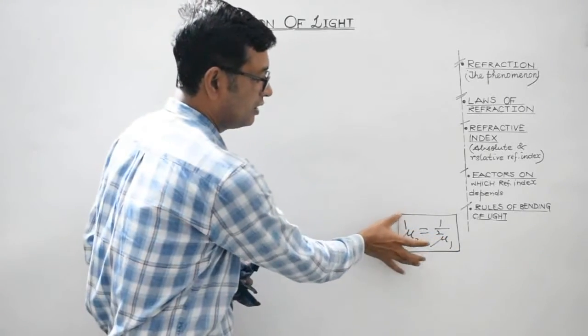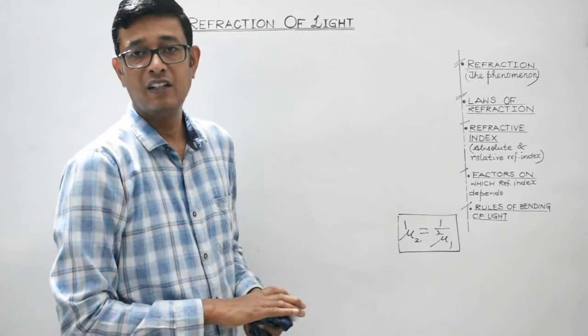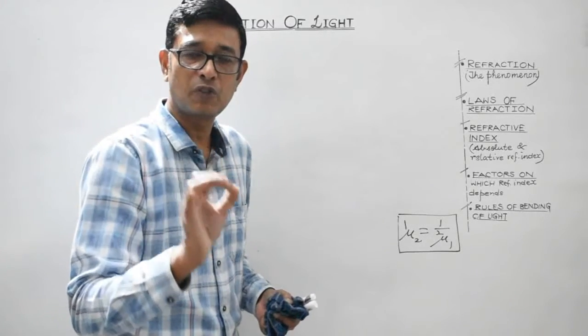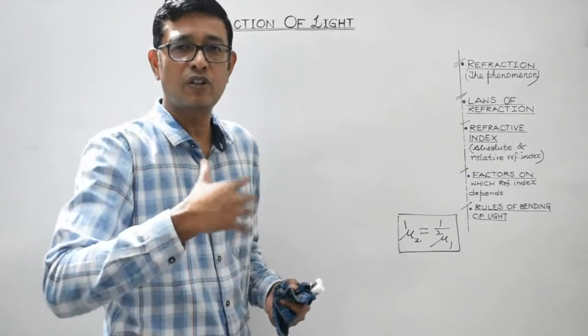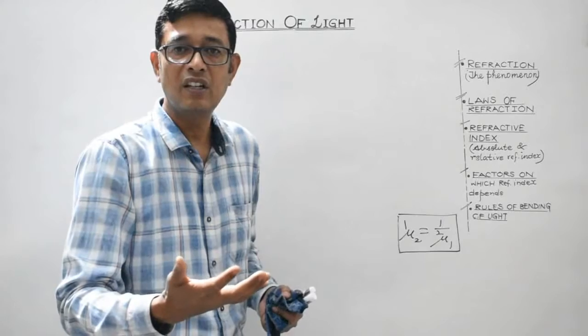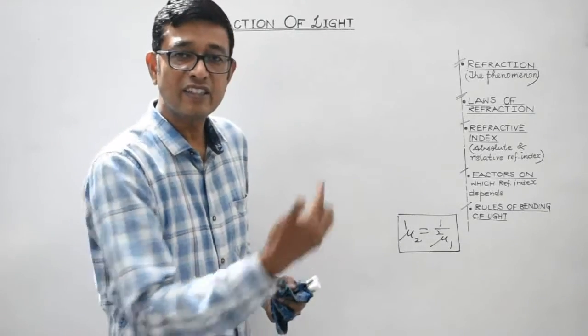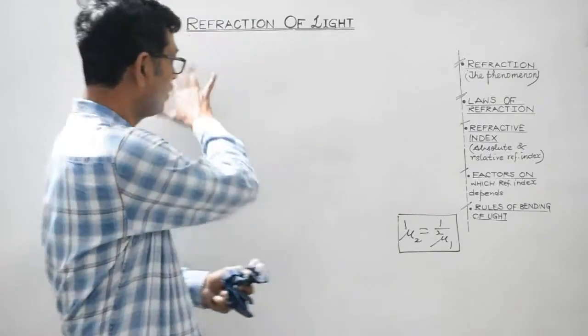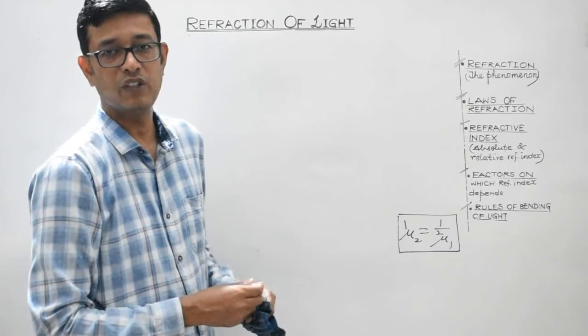And this is basically the consequence of principle of reversibility of light. Right? So what is the statement of principle of reversibility of light? If the light, after suffering any number of reflections or refractions, has its final path reversed, then it tends to retrace its path in the opposite direction. That is what we have discussed over here, and this is the consequence of principle of reversibility of light.